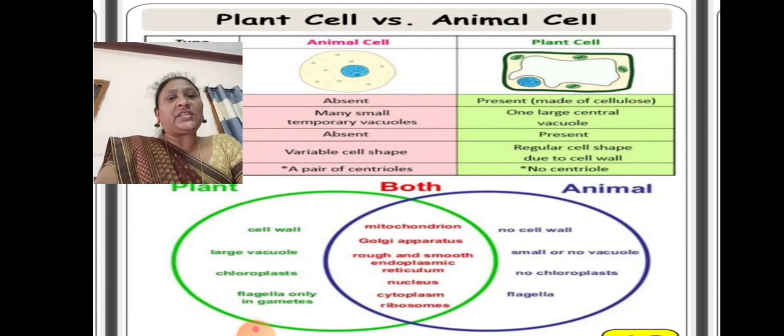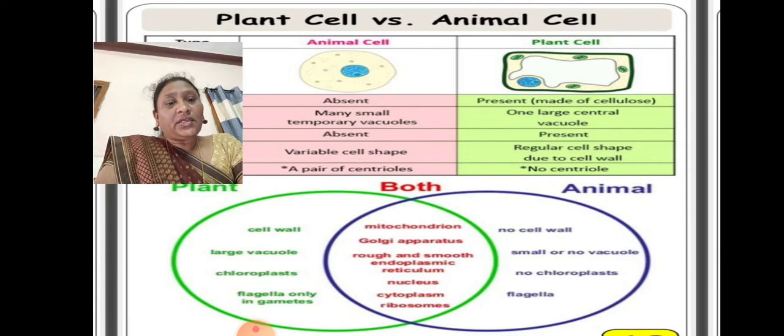We can see the common features and differences also. Coming to the animal cell, there is no cell wall. In plant cell, the cell wall is present. And in plant cell, large vacuoles are present. In animal cell, small vacuoles. And in plant cell, chloroplast is present. In animal cell, no chloroplast.